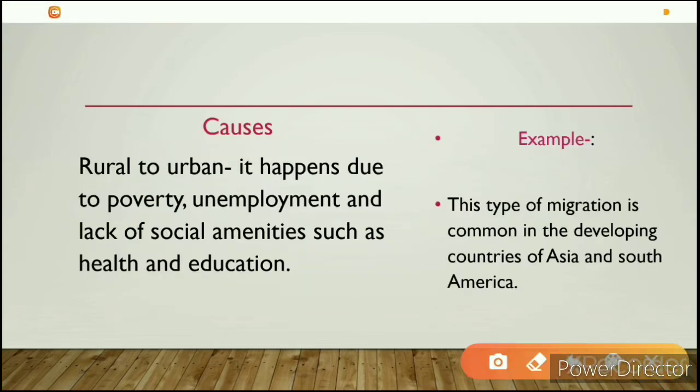Now, what is the cause of this type of migration? Why are they moving from rural to urban? It happens due to poverty, unemployment, and lack of social amenities such as health and education. This type of migration is common in the developing countries of Asia and South America.